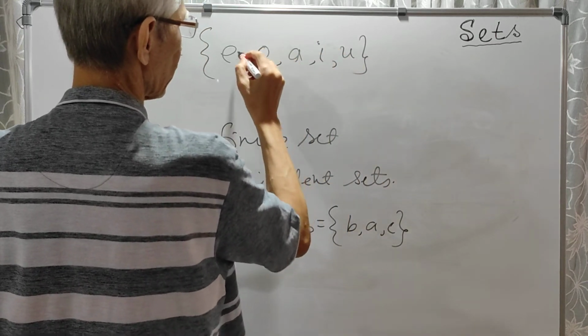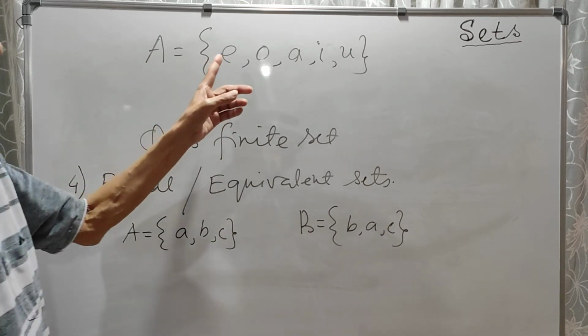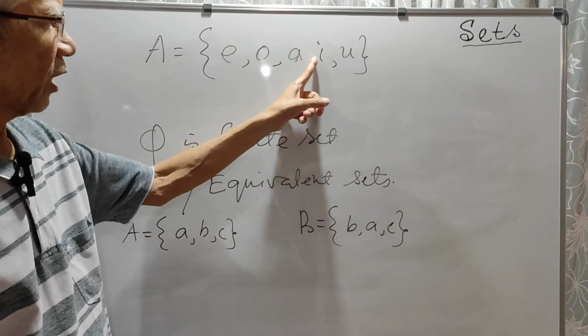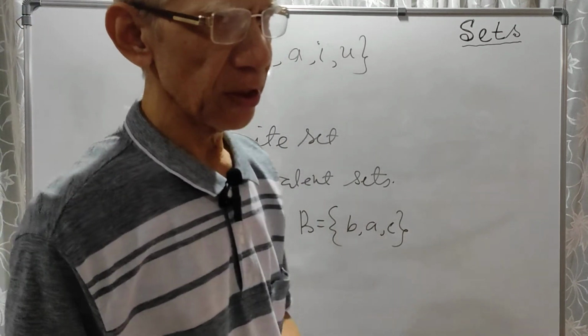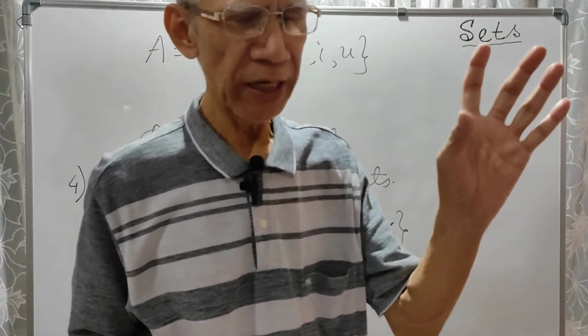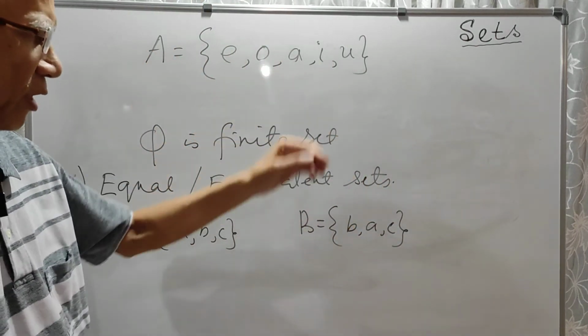You see, the order is not important. This is also the set of vowels because all the vowels are there. When you write the elements in a particular set, the order is not relevant. You can write in any order.